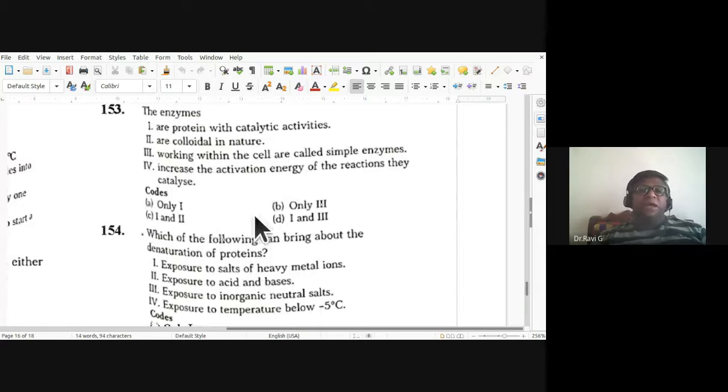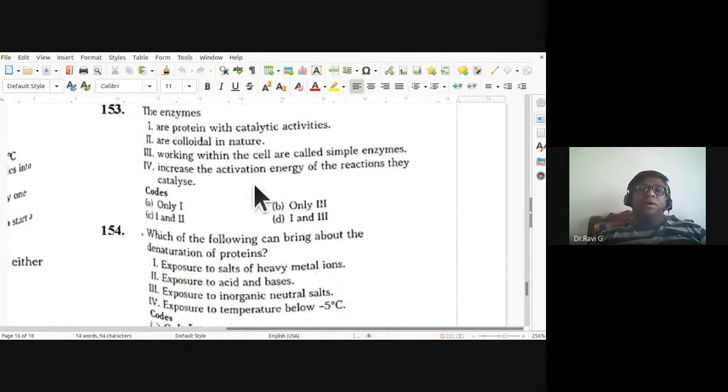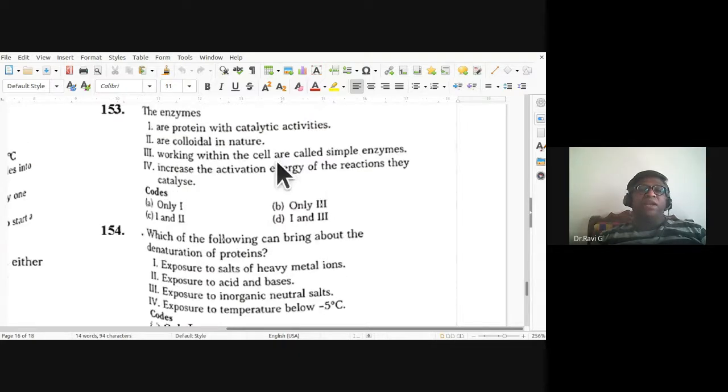The enzymes are proteins with catalytic activities, that is correct. Are colloidal in nature, so that is also correct. Working within the cell are called simple enzymes, that is wrong. Increase the activation energy of the reactions they catalyze, that is also wrong. So C is the right answer, 1 and 2. So the enzymes are proteins with catalytic activities, they are colloidal in nature.